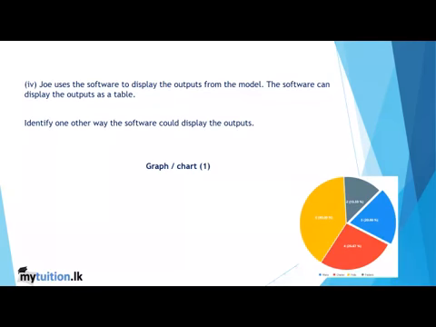Next one, Joy uses the software to display the outputs from the model. The software can display the outputs as a table. So normally when you want to display the outputs in a properly aligned manner, you should have it in a graph or in a chart. So with graph, you have bar and column graphs and other standard ones also, and with chart you can have a pie chart. So through these kinds of output displays, you can have properly viewed data.